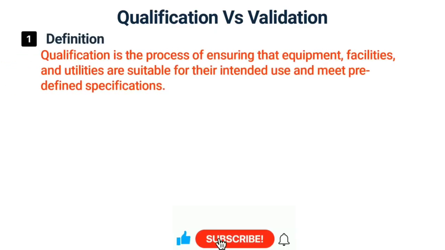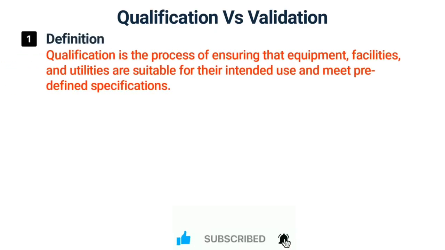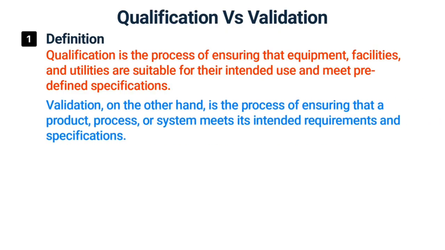Qualification and validation are two important terms used in the pharmaceutical and medical device industries. While they share some similarities, there are key differences between the two concepts. Qualification is the process of ensuring that equipment, facilities, and utilities are suitable for their intended use and meet predefined specifications. Validation, on the other hand, is the process of ensuring that a product, process, or system meets its intended requirements and specifications.